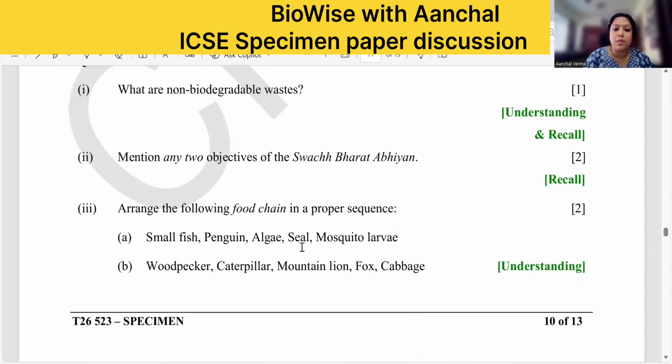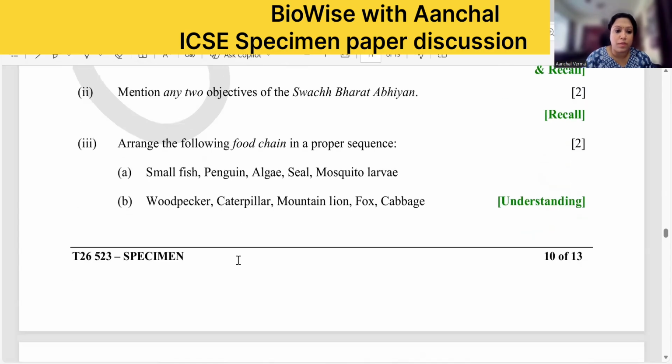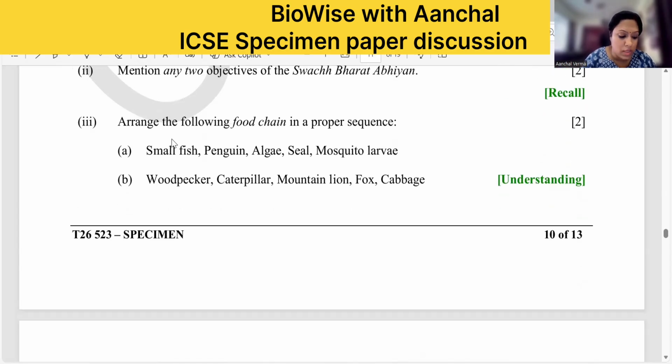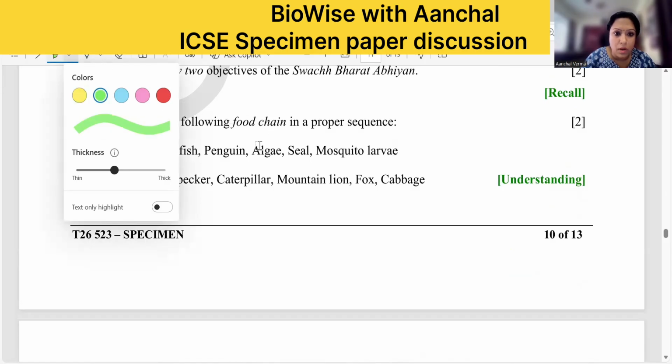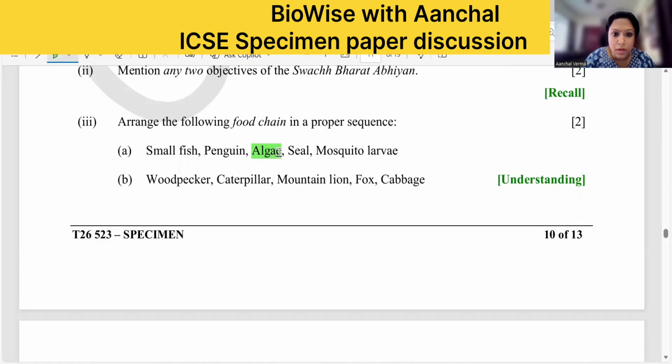Arrange the following in the food chain. Now, in the food chain, you have to find out which one is a producer. We will mark the producer with green, and then we start with the order. So here algae is chlorophyll containing, so it's a producer, and in this case the cabbage, which is a part of the plant, is the producer. Yes. Now let us move ahead.